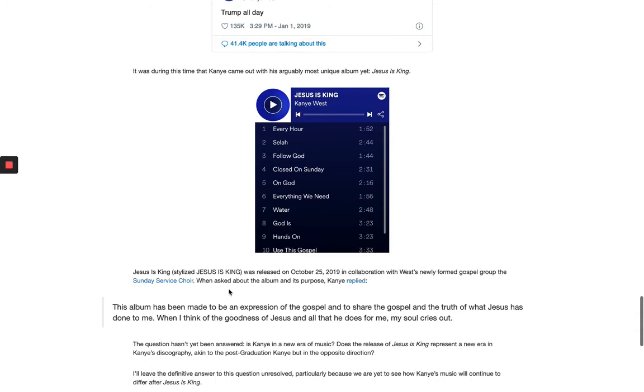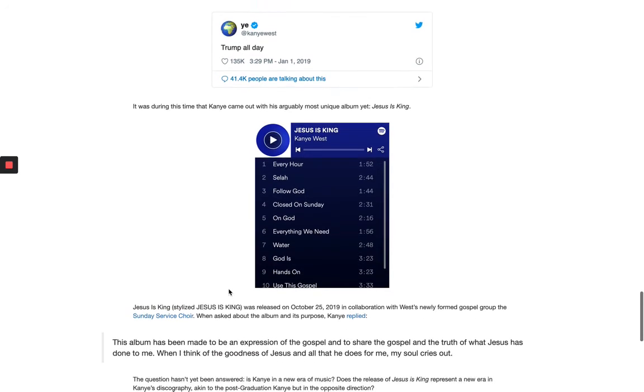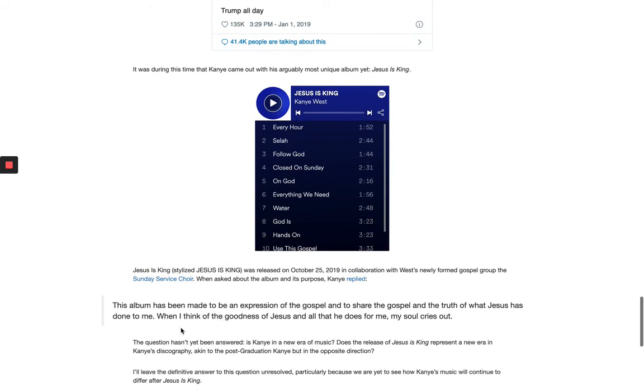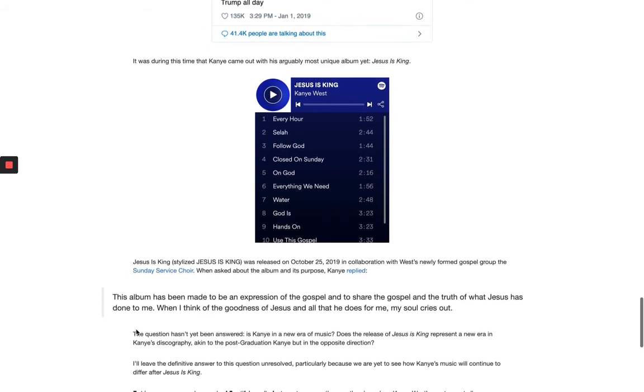And although we know from these kinds of tweets and statements that Kanye West is in a different stage of his life, the question of whether his music is in a new era has not yet been answered. In this project, I'm asking whether the release of Jesus Is King represents a new era in Kanye's discography, akin to the post-Graduation Kanye, but in the opposite direction.